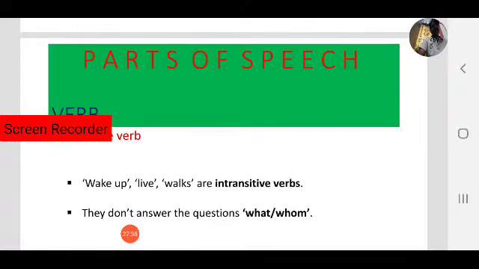Transitive verbs take an object, intransitive verbs don't. Whether it is transitive or intransitive, you have to ask the questions what and whom. We have seen with examples what is a transitive verb and what is an intransitive verb.